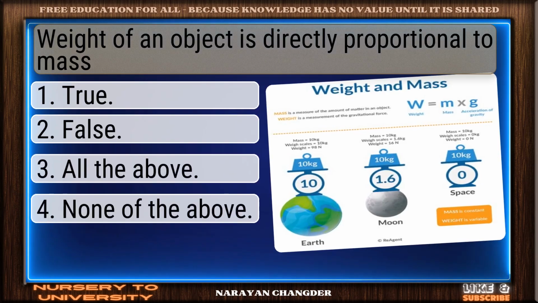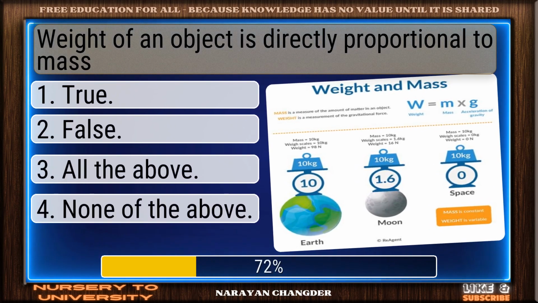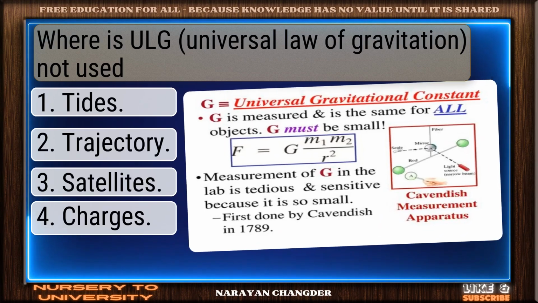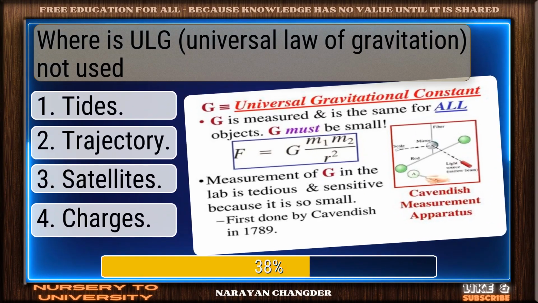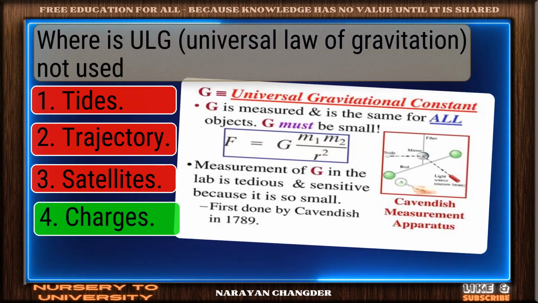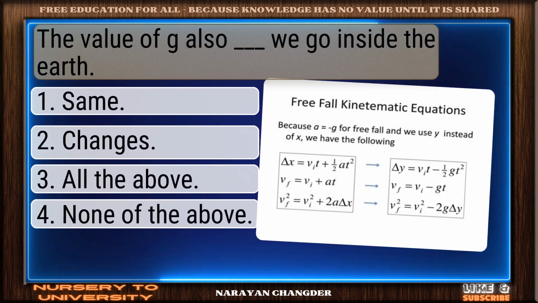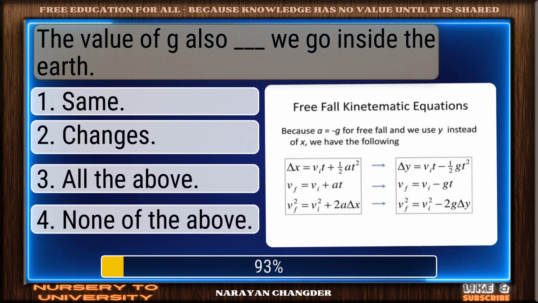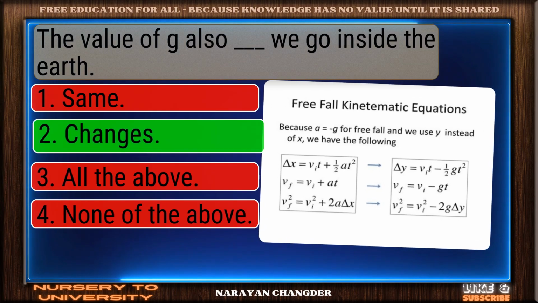Question number 75. Weight of an object is directly proportional to mass. Nicely done. True is a solid answer. Question number 76. Where is g not used? Good job. Your answer works well here. Question number 77. The value of G also dash if we go inside the Earth. Strong choice. Changes is the right answer.